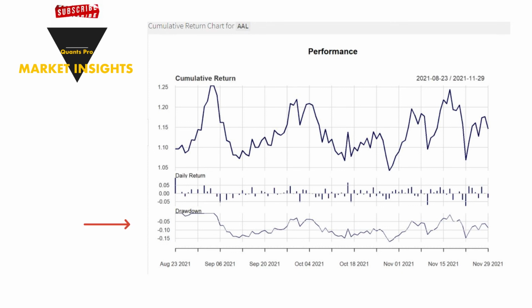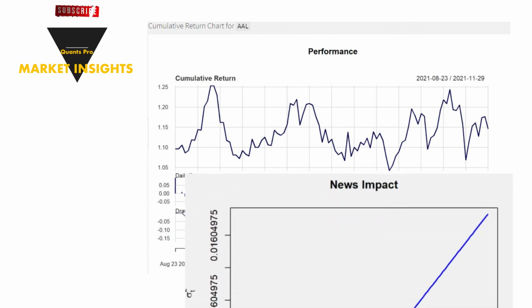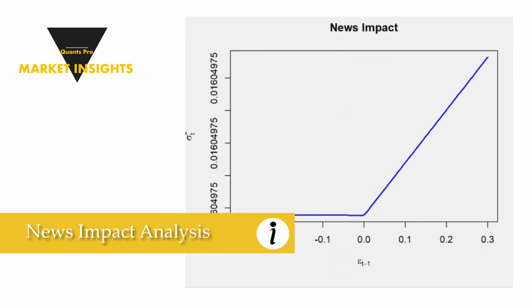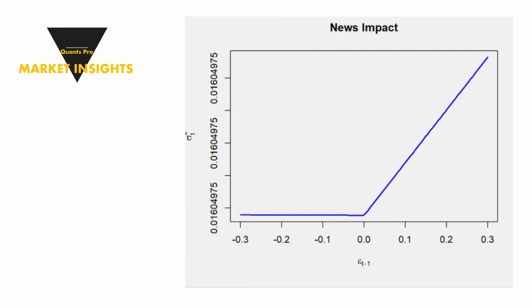One of the important analytics that QuantPro offers to its followers is news impact analysis. With this method, negative asymmetry on the volatility of the stock exposed to any shock or information can be detected. The news impact effect graph for American Airlines Group is given in the chart below. When this chart is carefully examined, the effect of positive news on volatility is stronger.